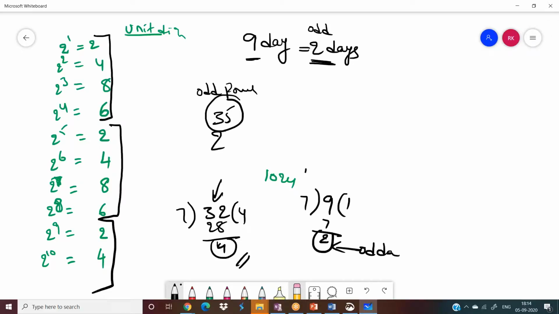Why are you dividing by 7? Because for every 7 days, the cycle is repeating. But here, can you find for how many powers the cycle is repeating? For every 4 powers, the cycle is repeating. So divide this 35 by 4.